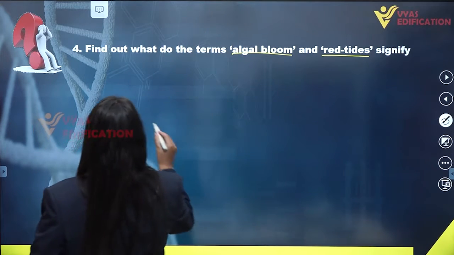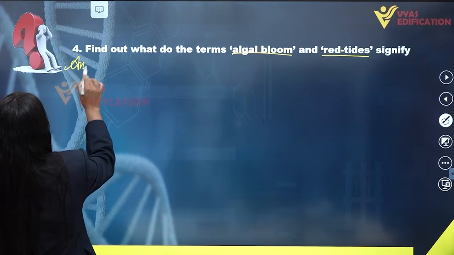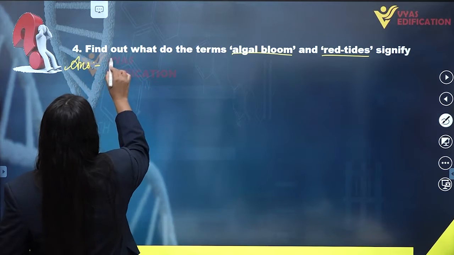If you want to write the answer, first we are going to talk about the algal bloom.